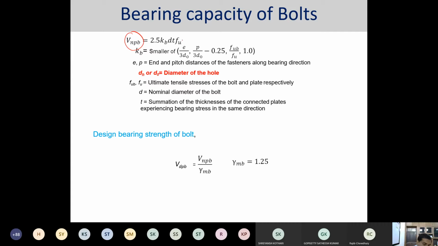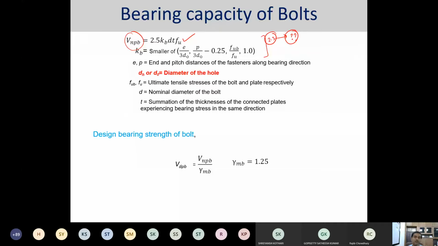Again, there is some analytical formula that has been provided over here. What are the factors in the formula? This is a 2.5 factor. I also don't have any clue where this factor 2.5 is coming from. It is completely numerical in sense. It may vary, like 2.6 also, depending on the available literature or available data.